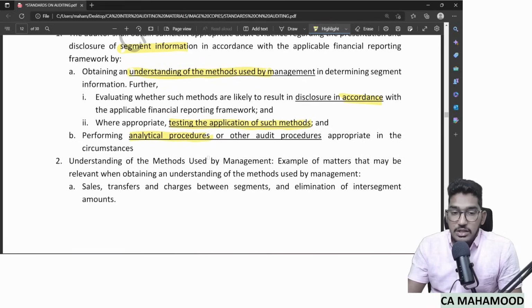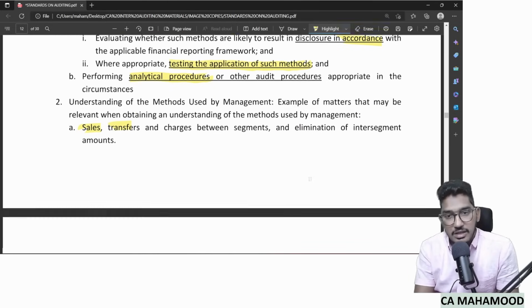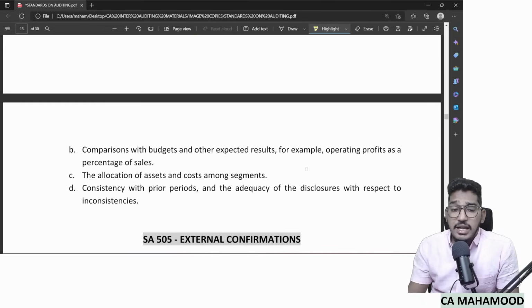So here you are saying obtain an understanding of the methods used by the management regarding segment information. What I will try to understand is how the sales, transfers and charges have been allocated between the segments, how the sales are divided and on what basis, how the expenses and charges are divided, and how inter-segment elimination has taken place. And if there are any budgets, I will try to compare the budgeted information with actual segment information. I will try to understand how the assets are allocated, and even consistency with prior periods, whether when compared with last year, consistency is there or not.